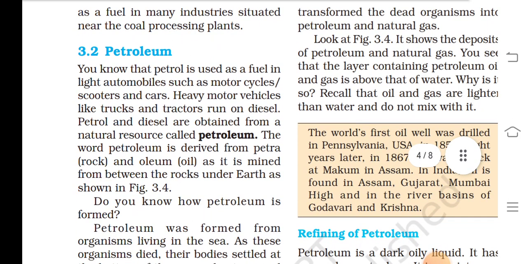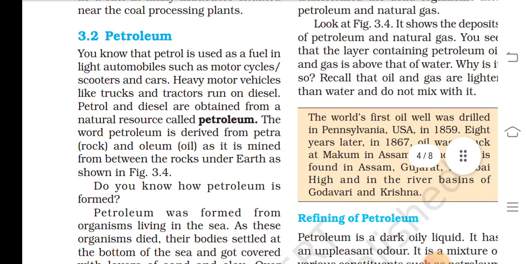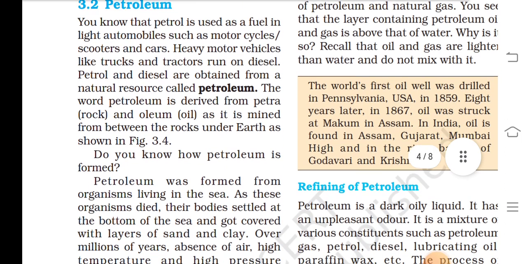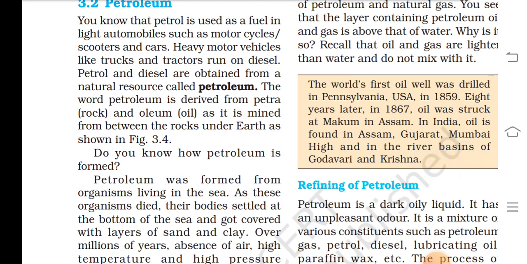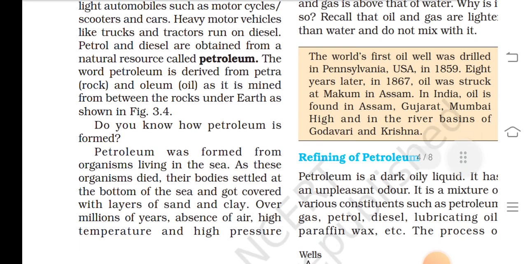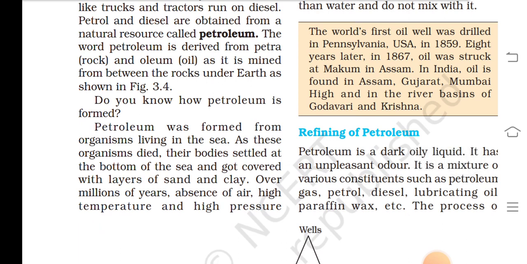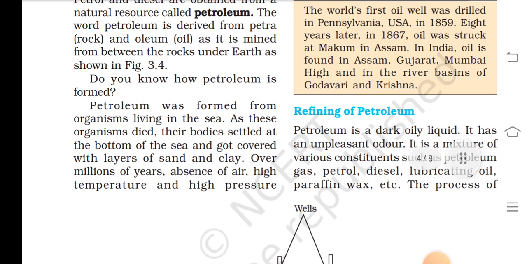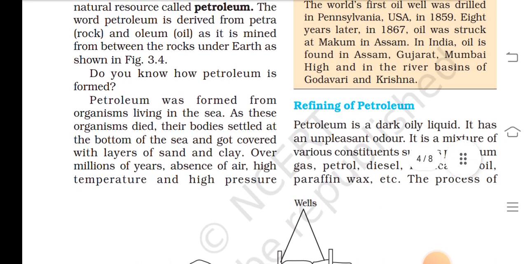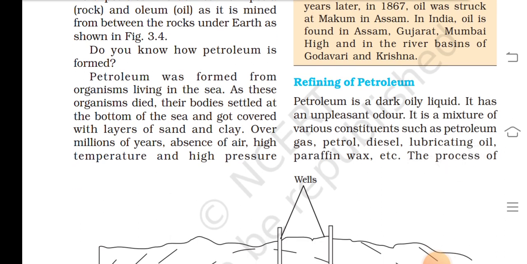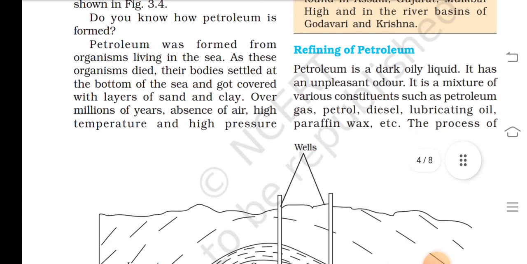Petroleum. You know that petrol is used as a fuel in light automobiles such as motorcycles, scooters, and cars, while heavy motor vehicles like trucks and tractors run on diesel. Petrol and diesel are obtained from a natural resource called petroleum. The word petroleum is derived from petra and oleum. It is mined from between the rocks under the earth, as shown in figure 3.4. Do you know how petroleum is formed?